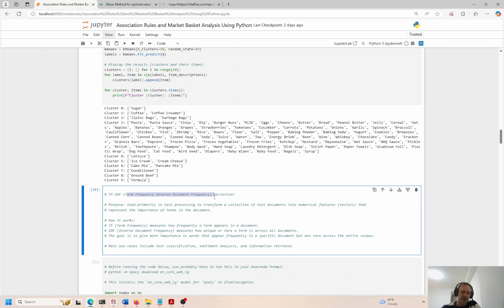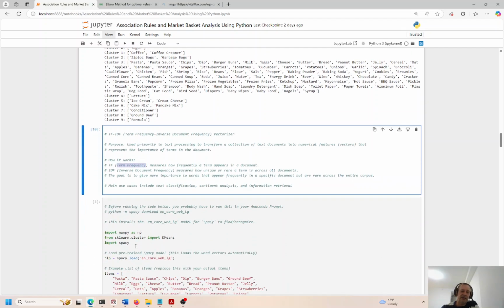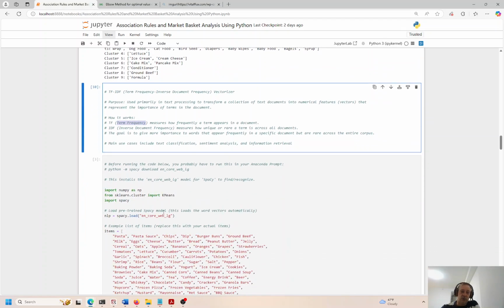TF-IDF is term frequency, inverse document frequency, right? The purpose is to process text and transform it into numerical features or vectors. A numerical representation of a text word is a vector. This represents the importance of the terms in the document. Inverse document frequency measures the unique or rare terms across all documents, and term frequency is how popular a word is, how frequently it shows up in a body of text. Okay, so that's good.